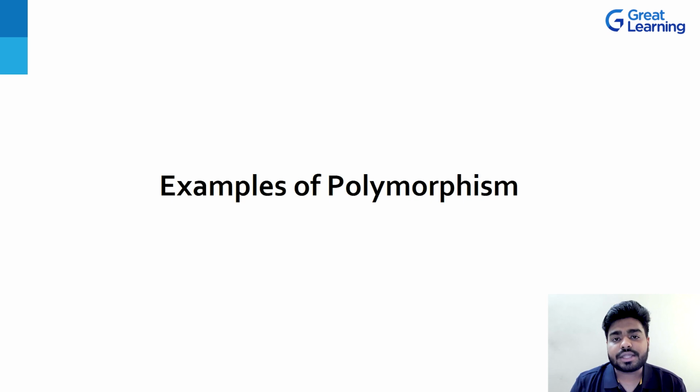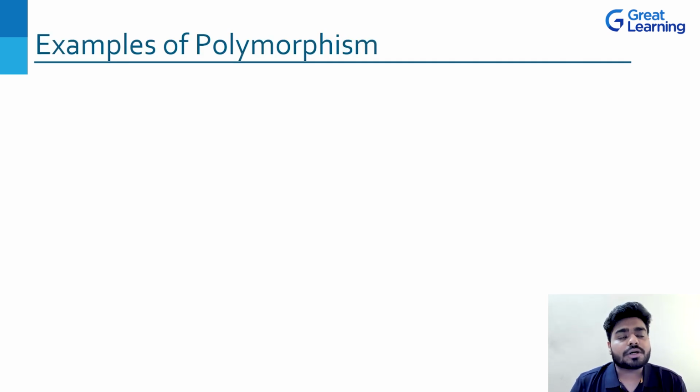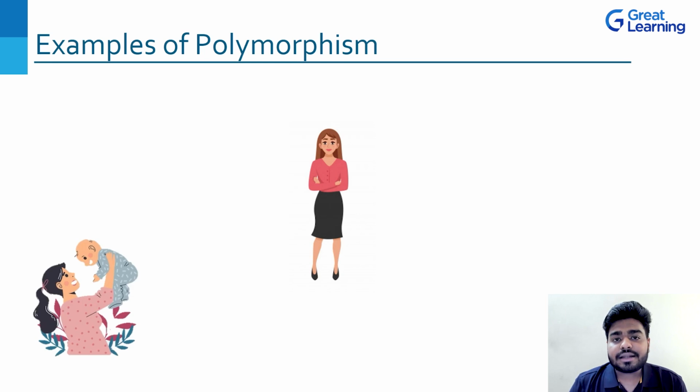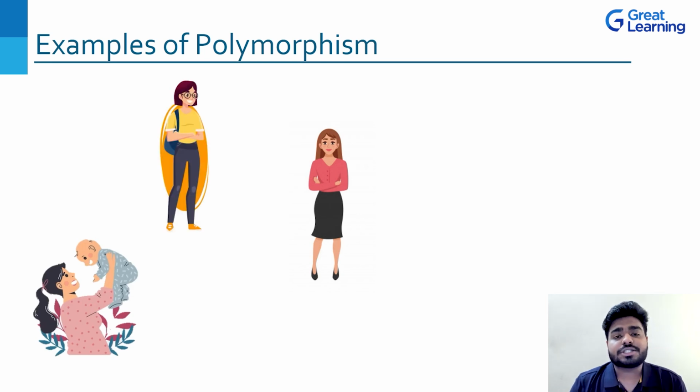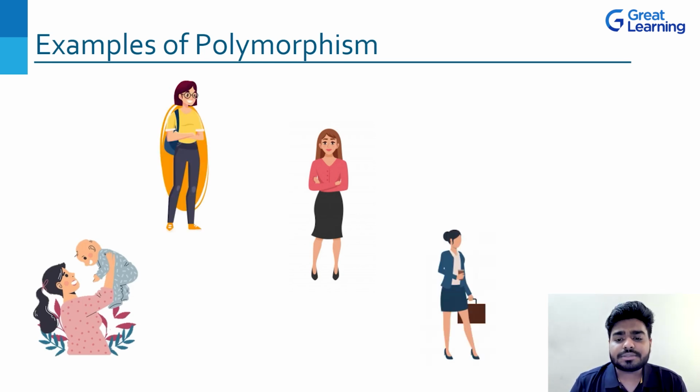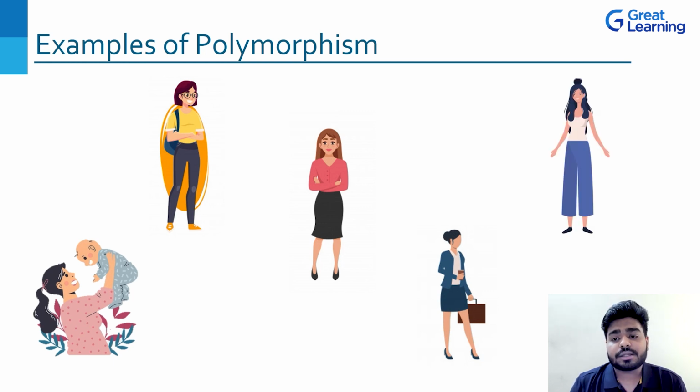But what are the real world examples? So if I talk about a woman or a girl, right? And you can see a woman behaves in numerous forms, right? So they can act like a mother, they can act like a college student also, and sometimes they are a working woman, and sometimes they are also a sister, right? Or a daughter, correct? So one particular woman is having different forms,